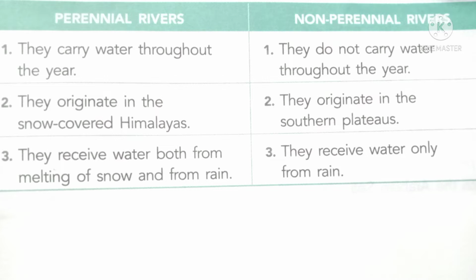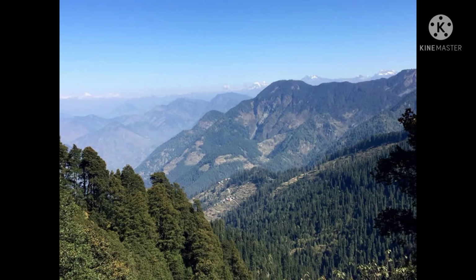Okay, let's learn one by one. First, we are going to see about Himalayan rivers, what rivers come under this kind of river, where they originate, and their location also, we are going to see through this topic. The rivers which originate from the glaciers in the Himalayas are called the Himalayan rivers.